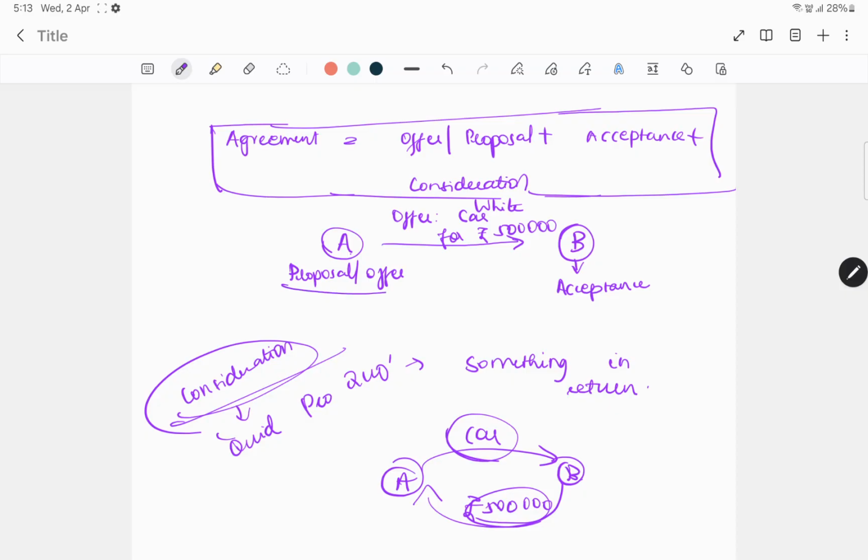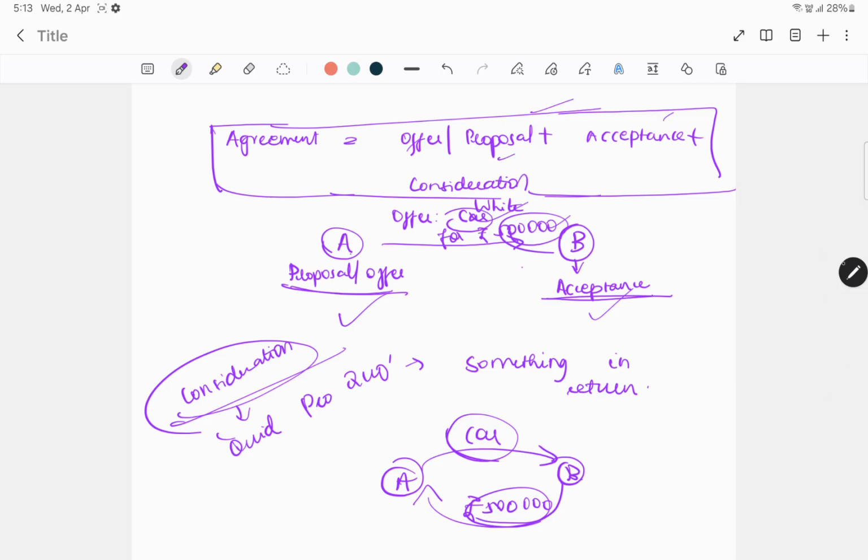So in this case, an offer or proposal is made by A and it's accepted by B for a consideration. B's consideration is the car for the amount that he is paying. A's consideration is 5 lakh for the car that he is selling to B. So in this case, there's proposal or offer plus acceptance plus consideration. And when A is making an offer, and B is accepting it for consideration, that's called an agreement: offer or proposal plus acceptance plus consideration.